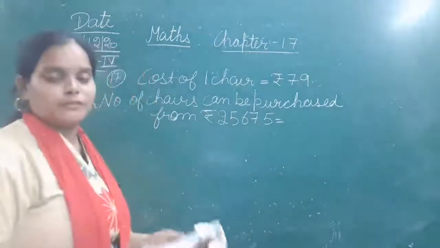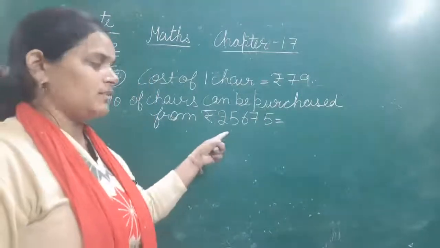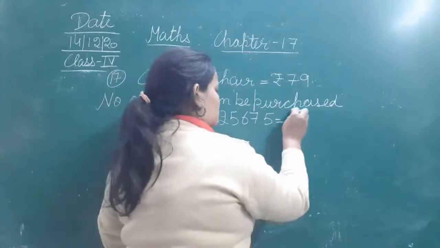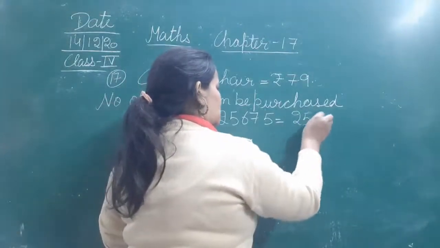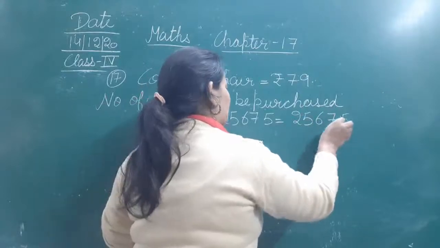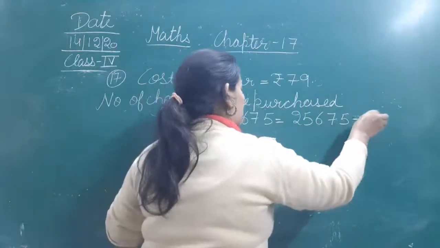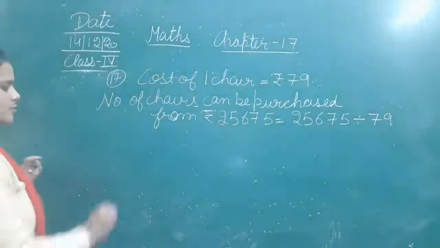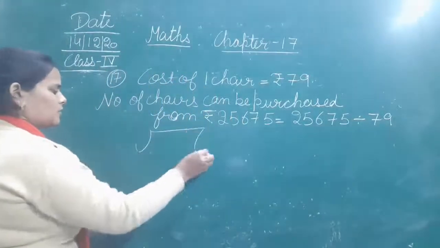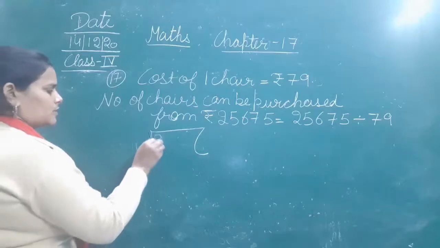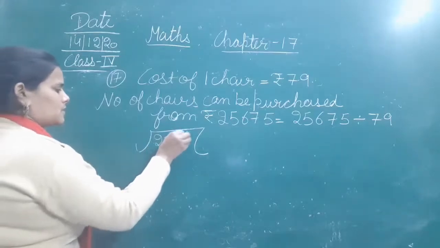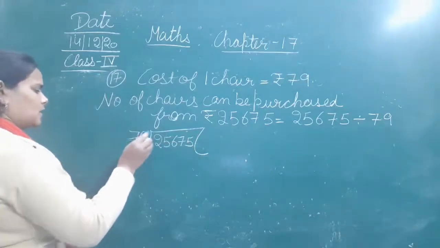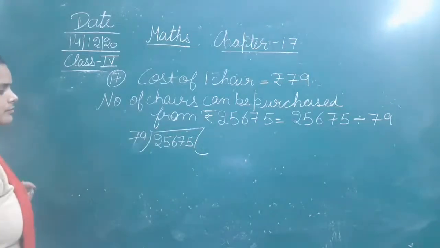For that we have to divide rupees 25,675 by 79. Okay, so let's do the division. 25,675 divided by 79.